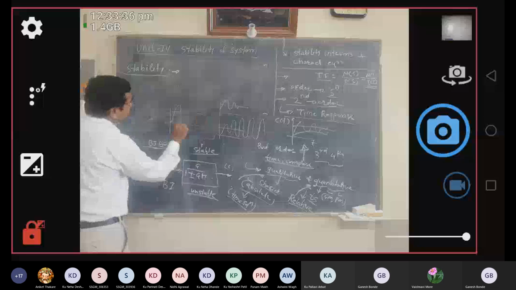So we are going to see its step response and impulse response. The nature of the step response or impulse response depends on the location of the poles in the S plane. Next part, basically here we can define the stability for any linear control system with the help of these three examples.